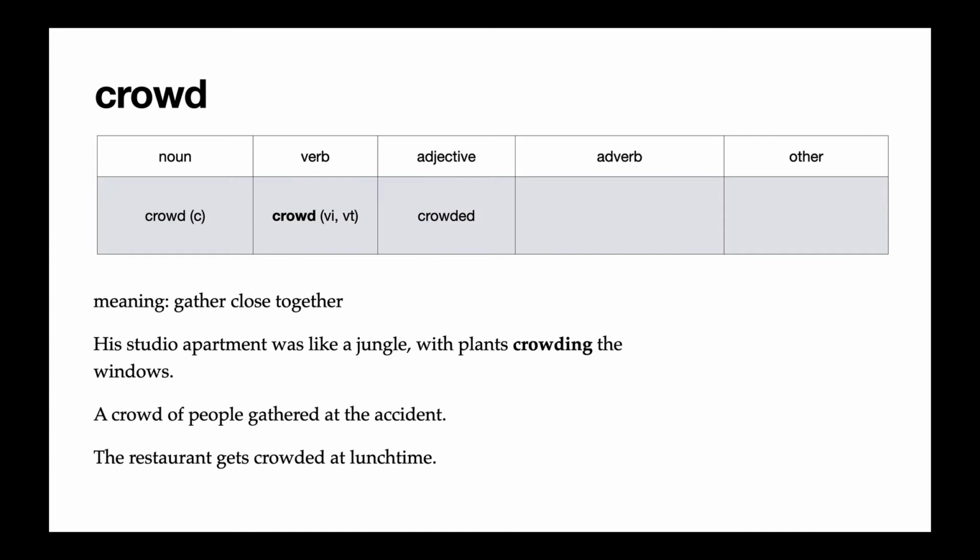There's no object. But we can also use it as a transitive verb, just like in the reading. Plants crowding the window. The windows here are the object. So you can say people crowded at the accident or people crowded the doorway. So that has a direct object.